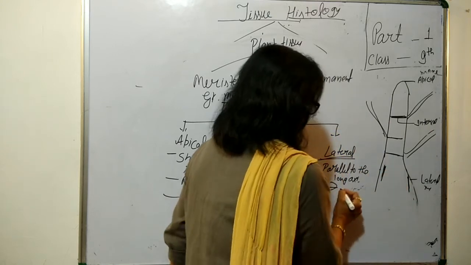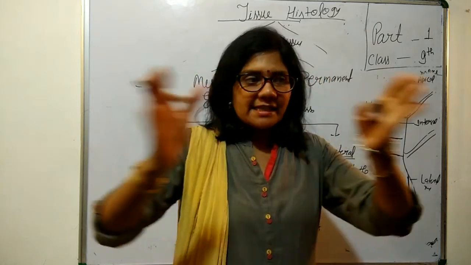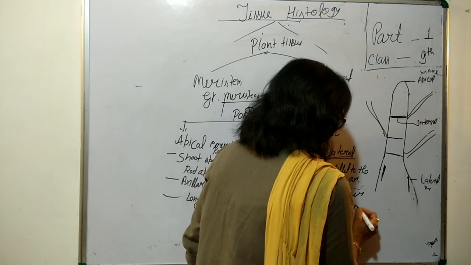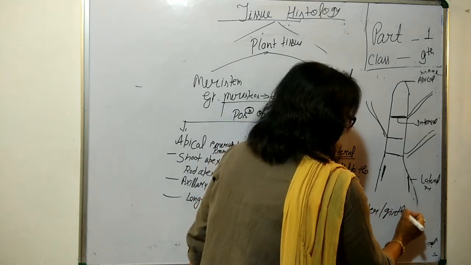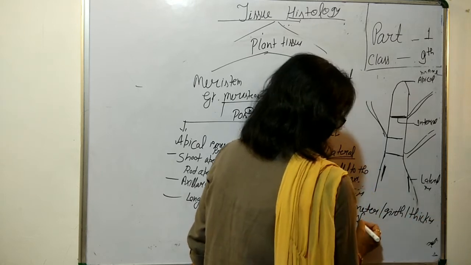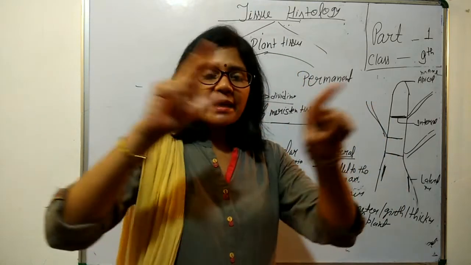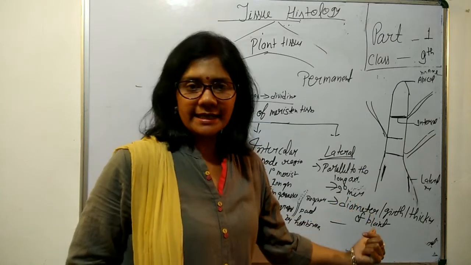These are secondary meristems. These help to increase the diameter, or the girth or thickness, of the plant. They are found in the mature region of the plant.